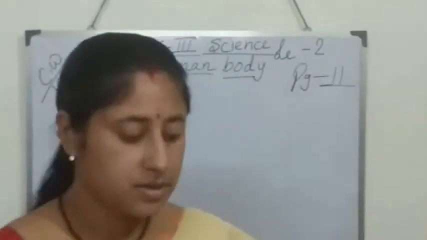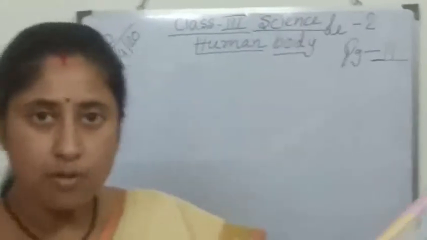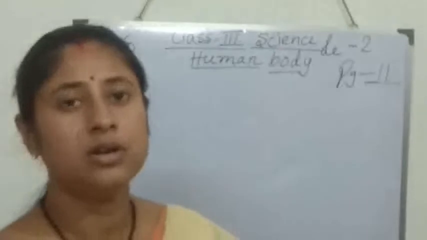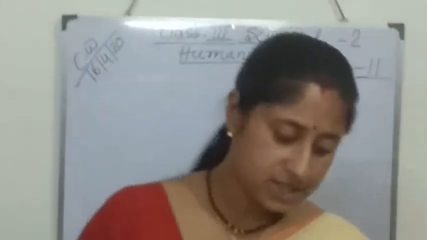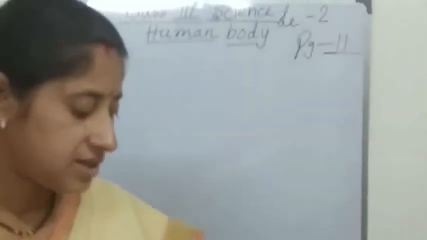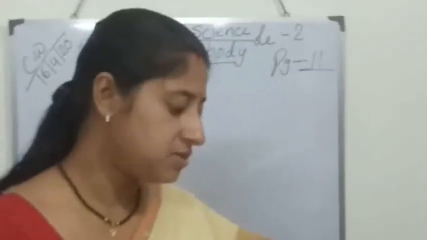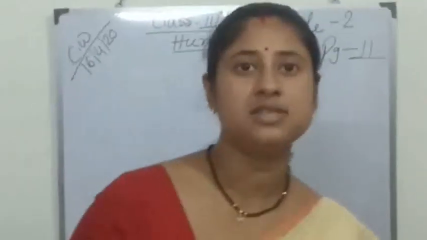So students, so many systems in our body, like respiratory system, skeletal system, muscular system, digestive system, excretory system, nervous system, reproductive system and lymphatic system.